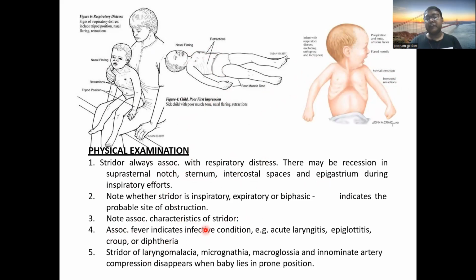Associated fever indicates infective conditions: acute laryngitis, epiglottitis, croup, or diphtheria. Stridor of laryngomalacia, micrognathia, macroglossia, and innominate artery compression disappears when the baby is in prone position. So remember this: if the patient is supine, it will appear; when he or she is prone, it will disappear.